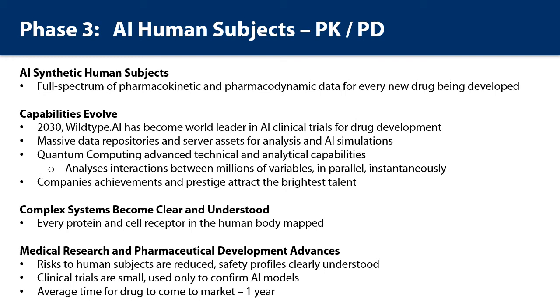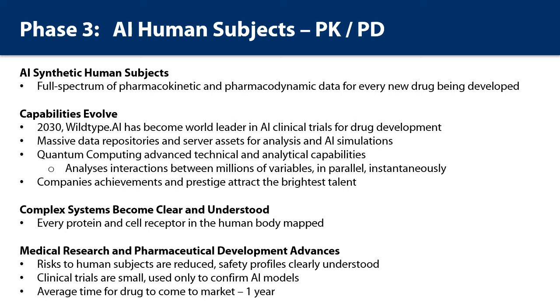So, phase 3, let's skip ahead to the year 2030. Wildtype.AI is the world leader in AI clinical trials for drug development. We've collected and generated data that dwarfs the entire internet a decade prior, and we have server farms in rural Utah that rival those held by the NSA. The crown jewel of the company is the world's strongest IBM quantum computer, custom designed for pharmaceutical discovery, research, and development. In development of our third product, AI synthetic human subjects, the company has hired the brightest minds in science